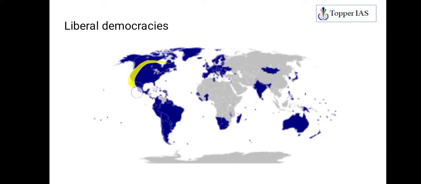Then you can also see the North and South American continents, Brazil, the United States of America, Canada, and Australia. If somebody asks you what liberal democracies mean, you should be in a position to say what you understand by liberal democracies. Liberal democracies are based on the importance of individual freedom and individual rights, and democracy protects individual rights. These are the countries which have liberal democracies.